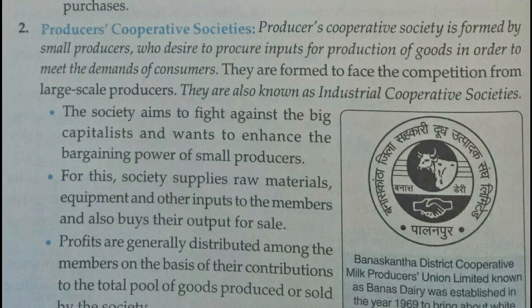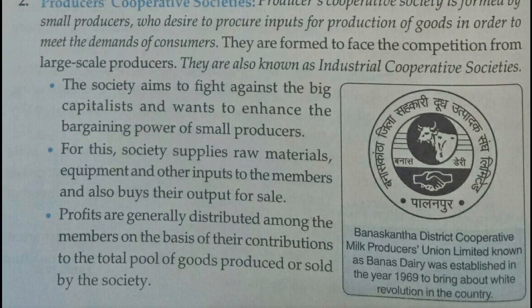This society provides raw materials and inputs to the members at low cost, and profits are distributed among the members in the form of dividends. So this is the producers cooperative society.